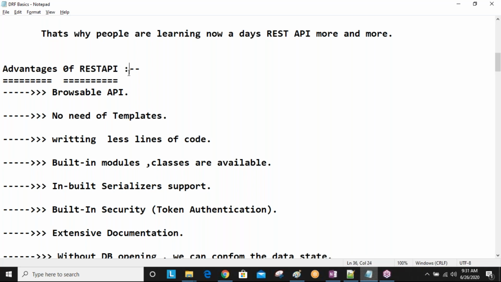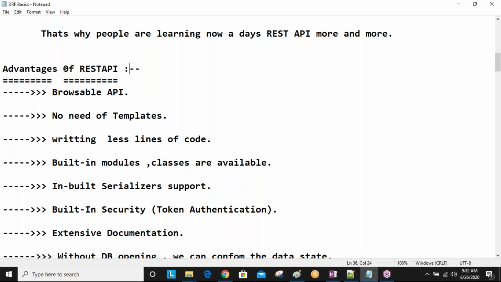Okay, in olden days, before REST API, using pure Django also, we could do that communication. But nowadays, after REST API came, all people are using REST API only. Why? Because we write less lines of code, not more lines of code. Using Django, hundreds of lines of code we need to write, but using REST API, only a few lines of code we write.